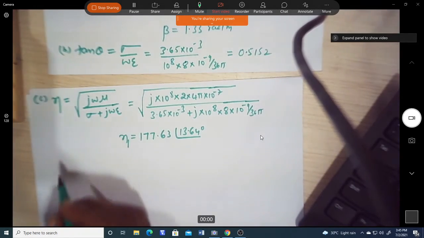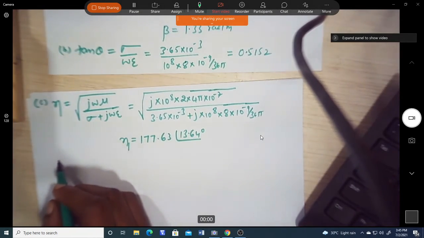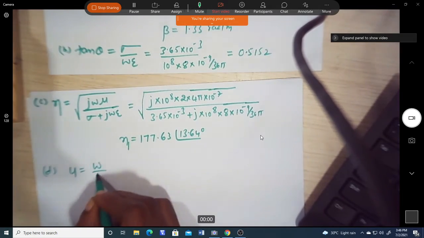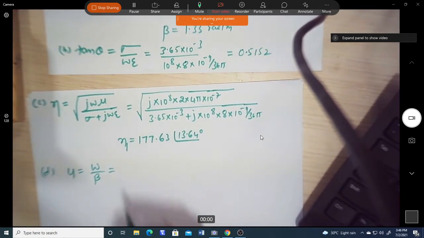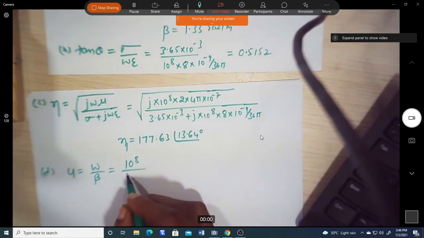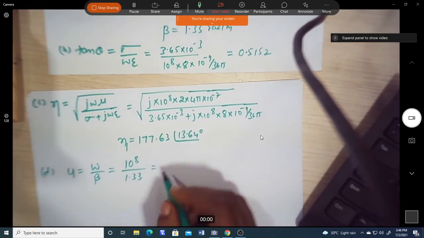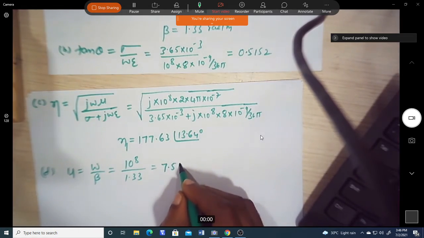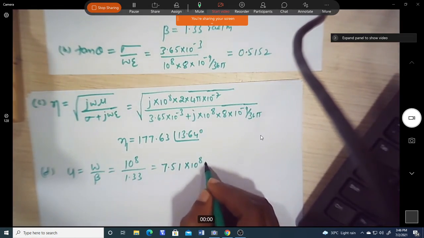Now we can find the wave velocity u, which is equal to omega by beta. Omega is 10 power 8 and beta is 1.33, so we get the velocity as 7.51 into 10 power 8 meters per second.